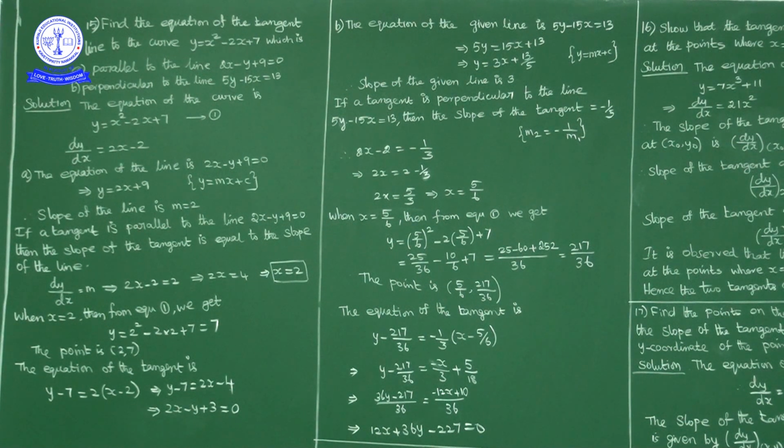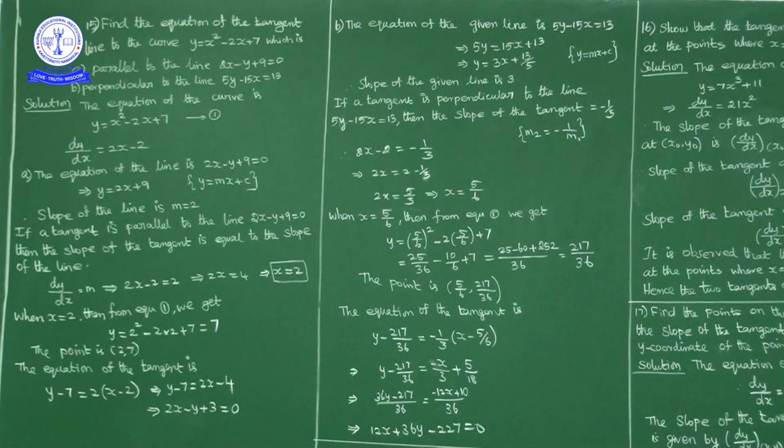Now the slope of the tangent to this curve is 2x minus 2. The slope of this line is 2. The slope of the tangent to the curve is equal to the slope of the line. So 2x minus 2 is equal to 2. Write to this side: 2x is equal to 4, x is equal to 2.